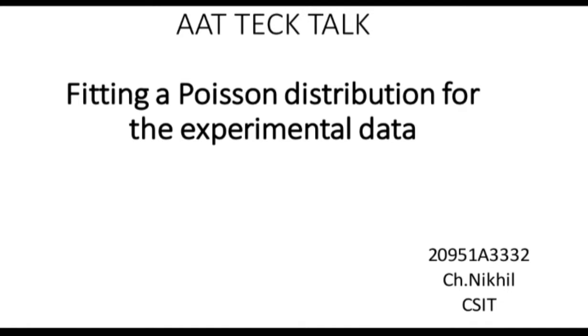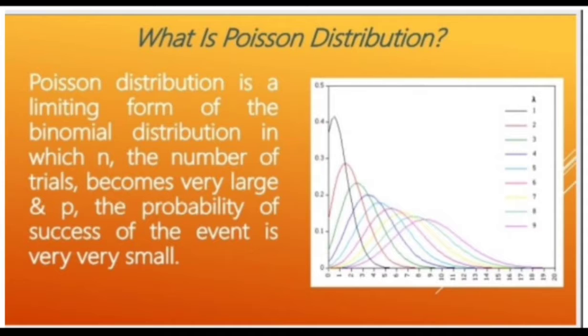Today we are going to discuss fitting a Poisson distribution for the experimental data. First we need to know what is Poisson distribution. Poisson distribution is a limiting form of the binomial distribution in which n, the number of trials, becomes very large and p, the probability of success of the event, is very small.